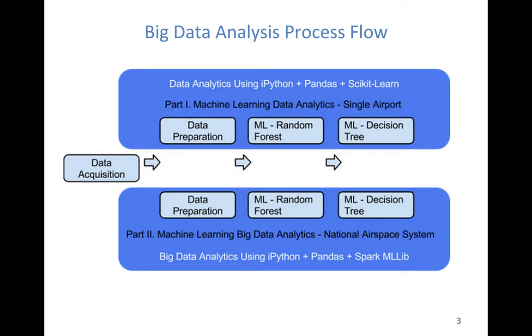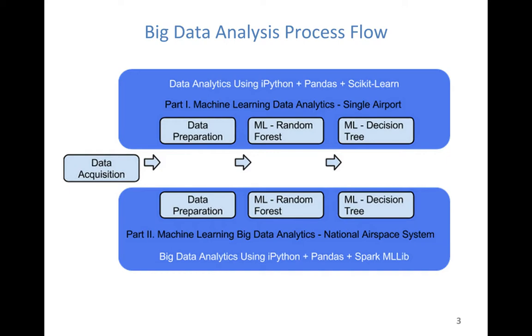And then all the analysis in this part is done using Python, IPython, Pandas, and scikit-learn within Python. This focuses mainly on an airport's data. Each airport is a single model.